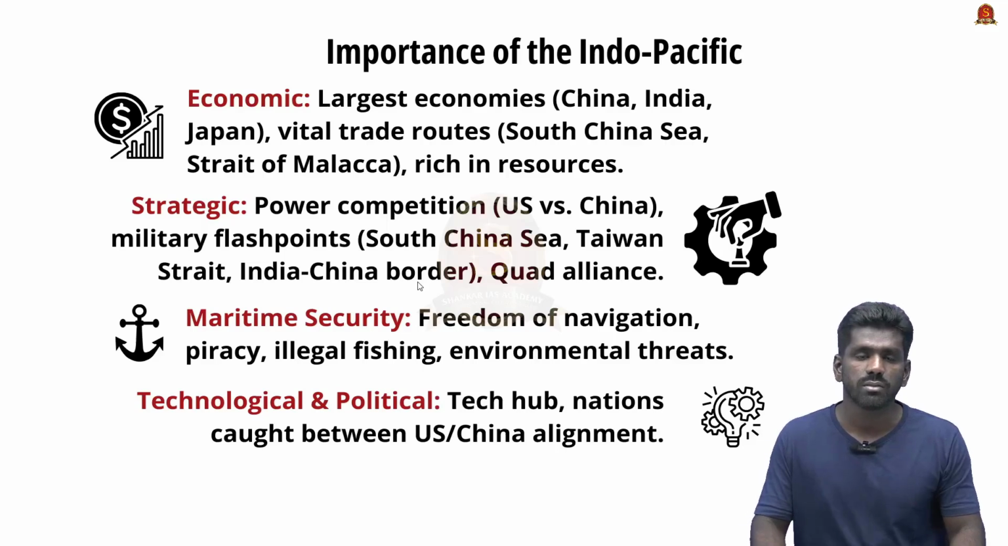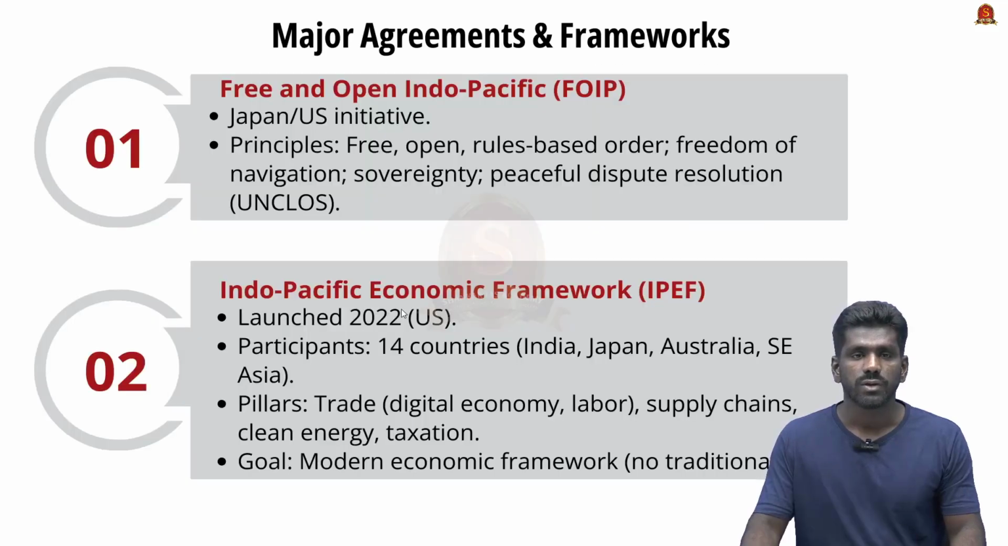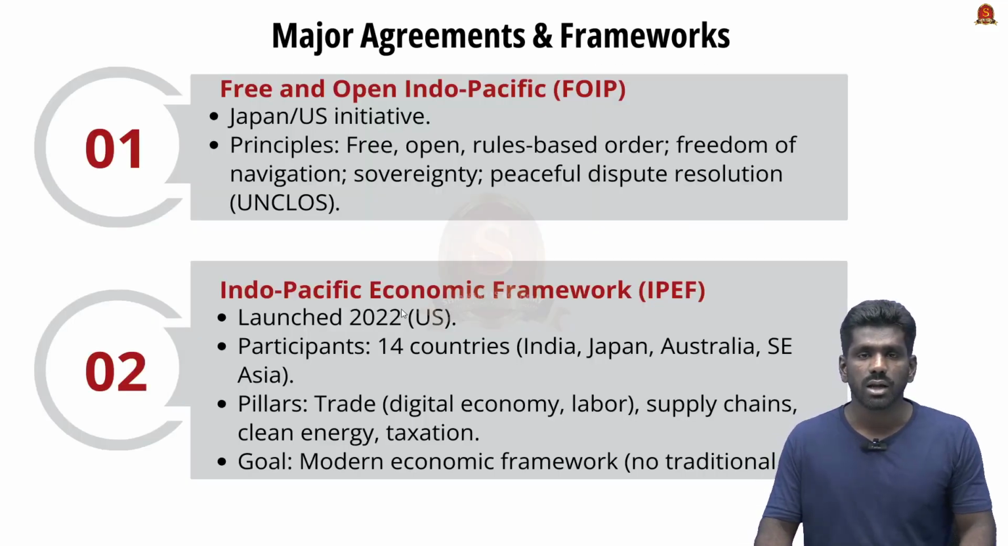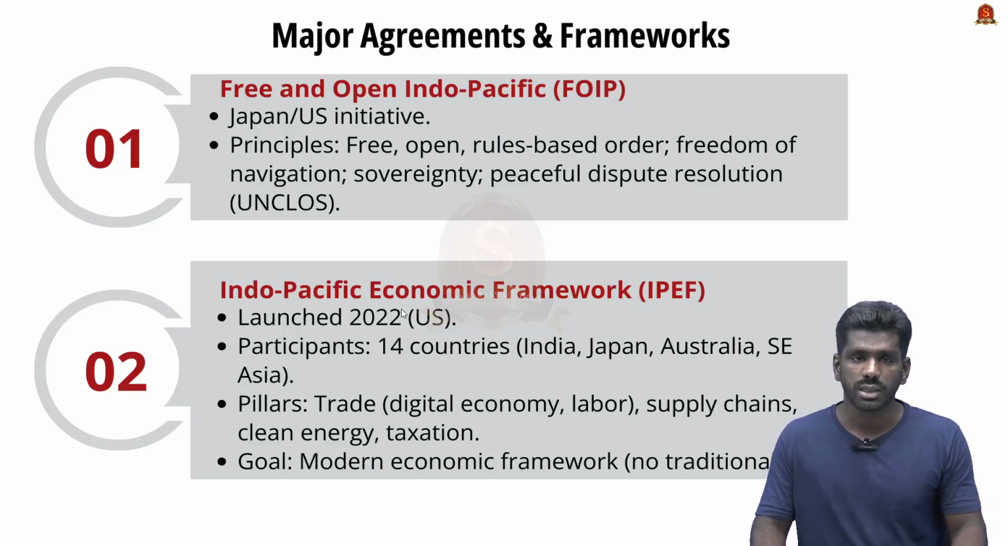Now let us see some major agreements or frameworks regarding the Indo-Pacific region. The first one is Free and Open Indo-Pacific. It is proposed by Japan and later adopted by the United States. The core principles of this Free and Open Indo-Pacific are the promotion of a free, open, and rule-based order. It has a commitment to freedom of navigation and overflight in international waters. It ensures sovereignty and territorial integrity of nations in the region.